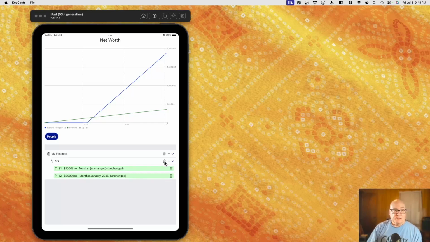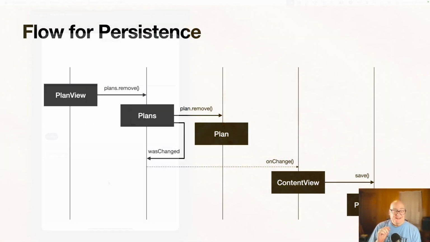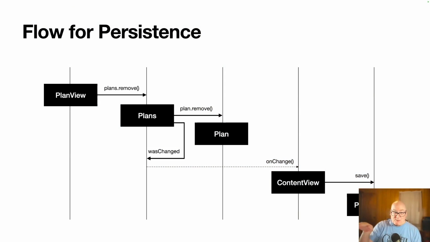So I'll click on the trash can, and it's gone. Now we're just left with a flat line. There's no information on plans at all. You're on a plan view to start with that represents the line. You click its delete button and it's going to remove that subtree. It goes to plans and calls remove.